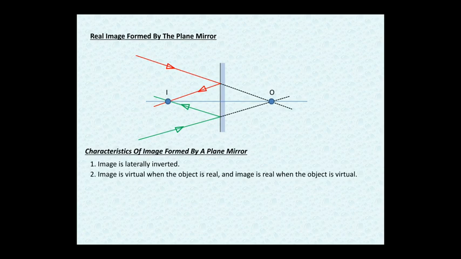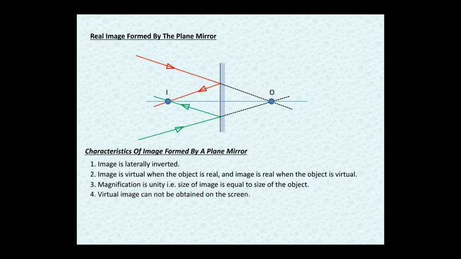Image is virtual when the object is real, and image is real when the object is virtual. Already I have explained this with the help of a diagram. Earlier the object was real and the image was virtual. Right now, in the diagram you are looking at, the image is real but the object is virtual. Magnification is unity, that is, the size of image is equal to the size of object. The size of image and the size of object are the same in case of a plane mirror.